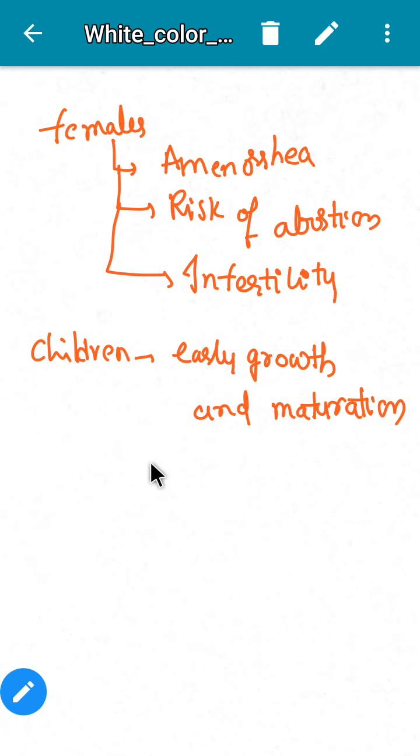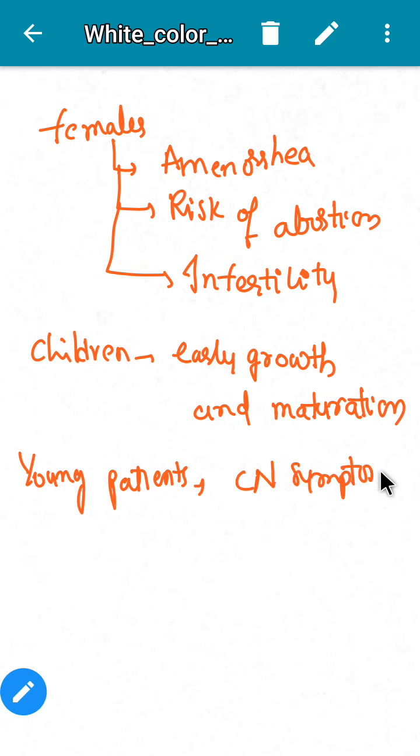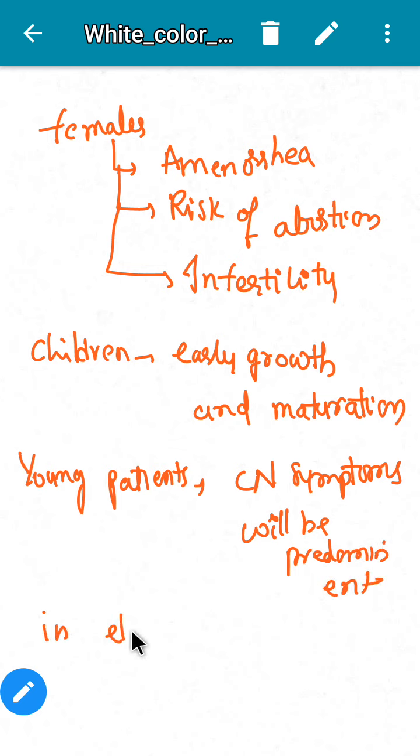In young patients, CNS symptoms will be predominant, whereas in elderly, severe symptoms will be more. This is about signs and symptoms.